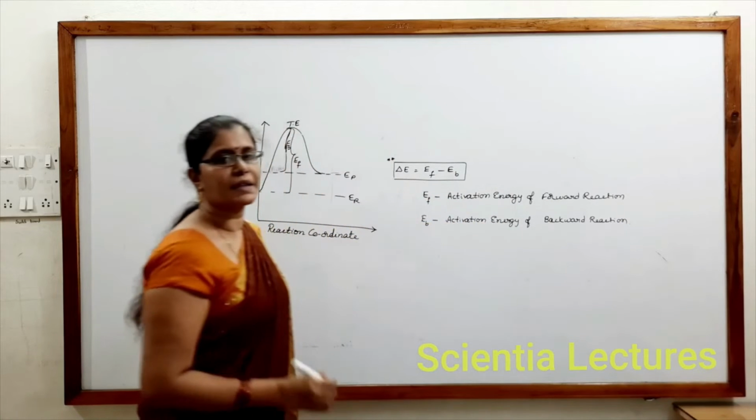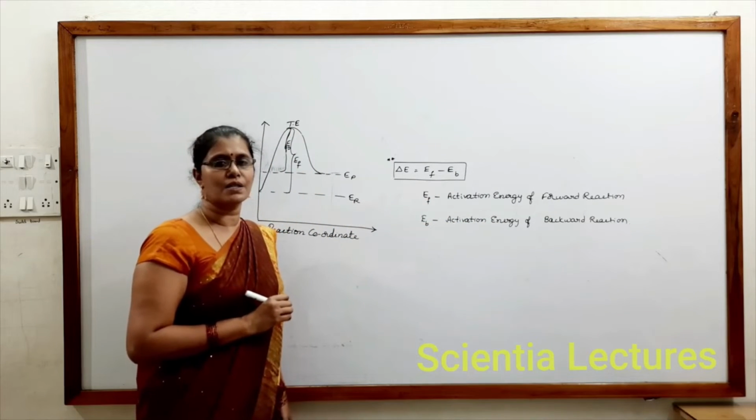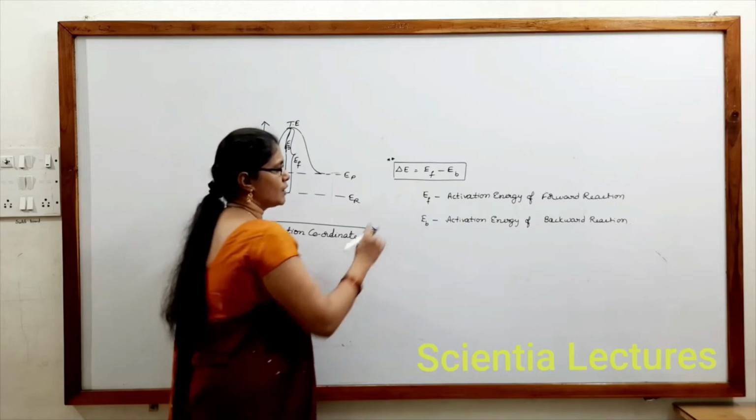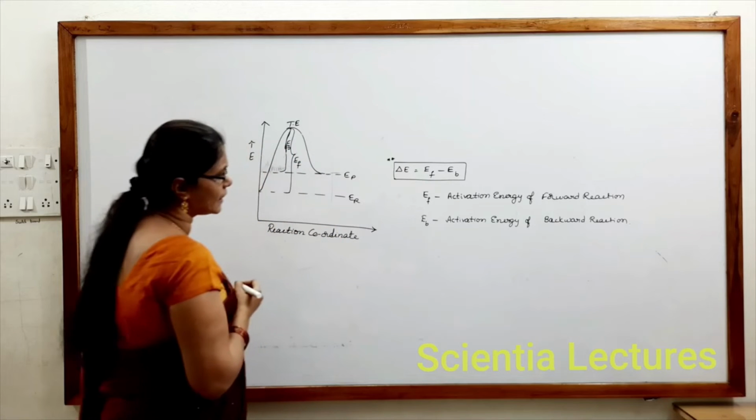So EF is the activation energy of the forward reaction, EB is the activation energy of the backward reaction. Now delta E must be equal to EF minus EB.